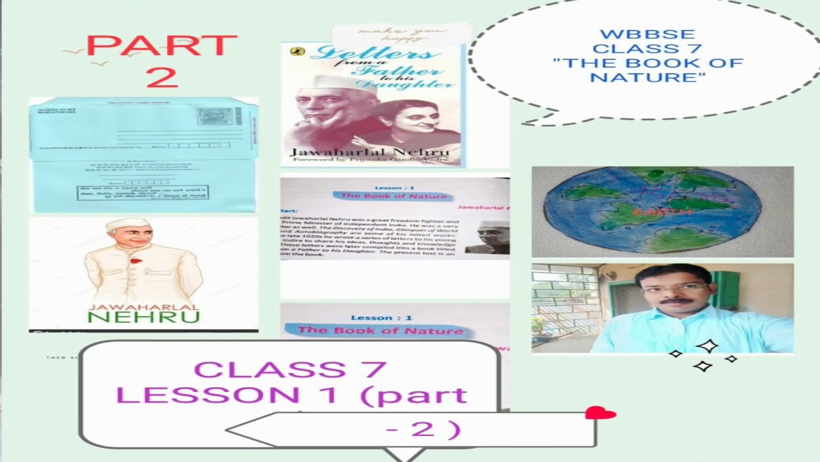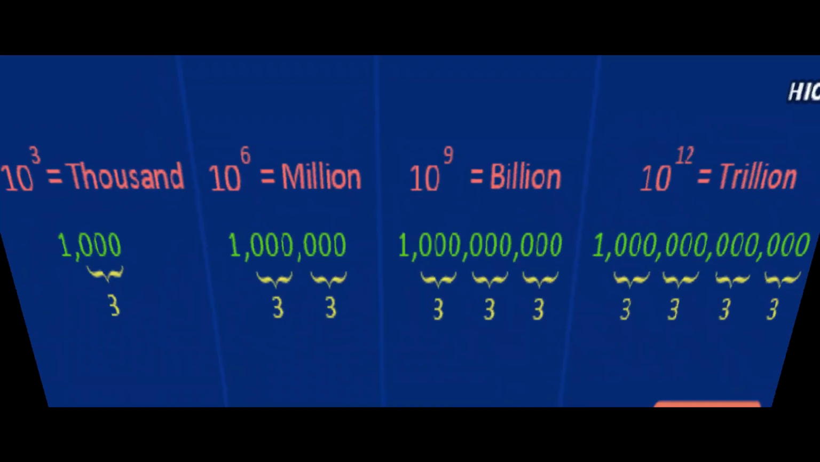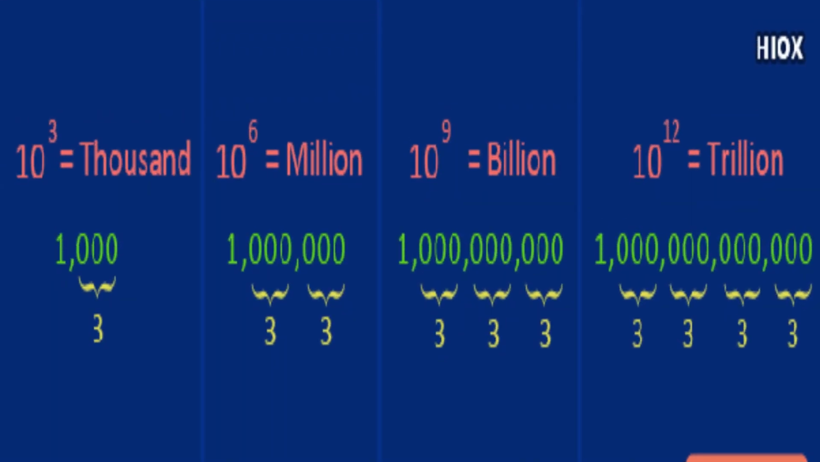Yes, my dear students, again with the second part of class 7 lesson 1. Previously we have learned about class 7 lesson 1 part 1, the concept of million, billion, trillion, and now we are going to continue about the concepts of books.